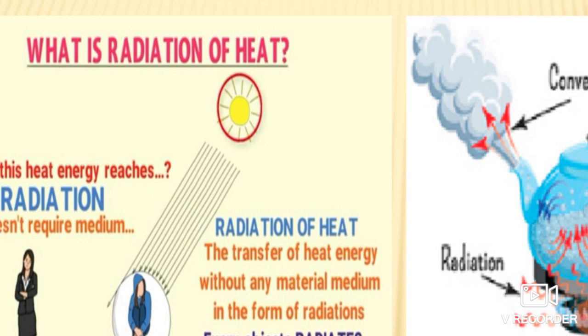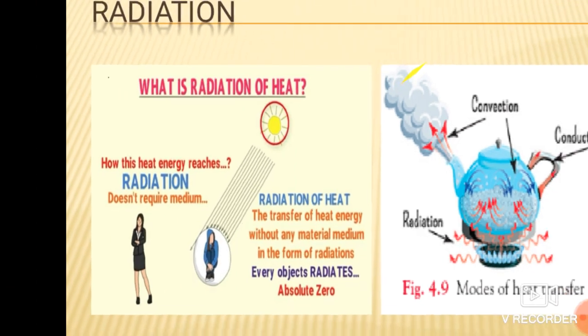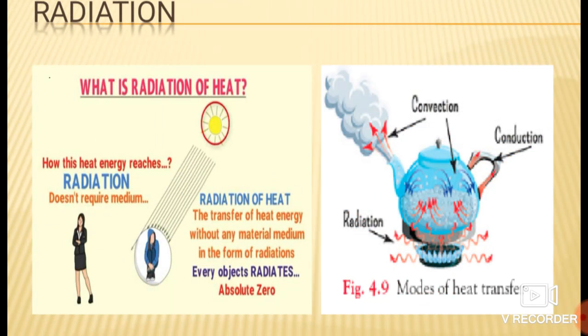Whenever the sun's rays fall on our body, part of the heat energy gets reflected, part gets absorbed by our body, and part gets transmitted. The heat which is absorbed by our body raises the temperature of our body. So why are you advised to use an umbrella when you go out in the sun, students?